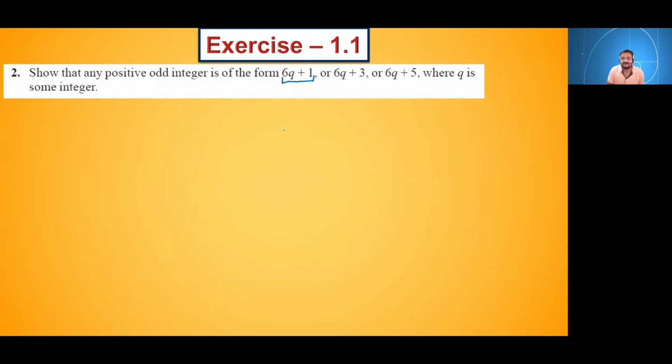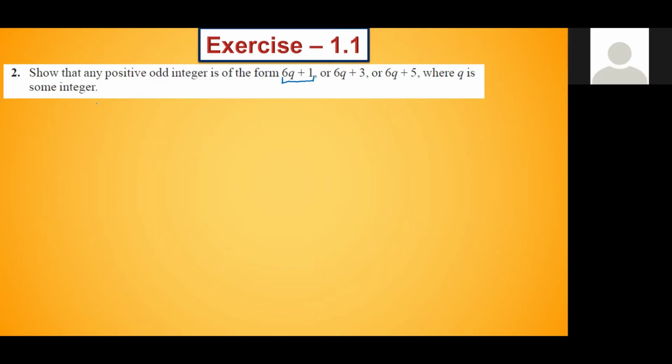Yes, Prerna, it's correct. It is in the form of bq plus r. And what is bq plus r? It is nothing but our division algorithm. What is our division algorithm? a is equal to bq plus r.